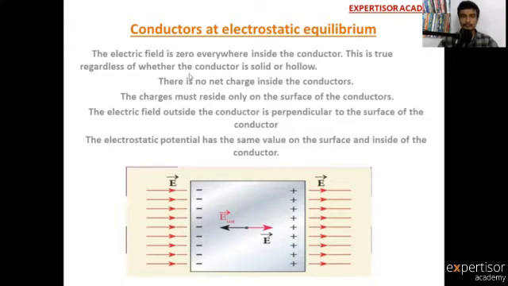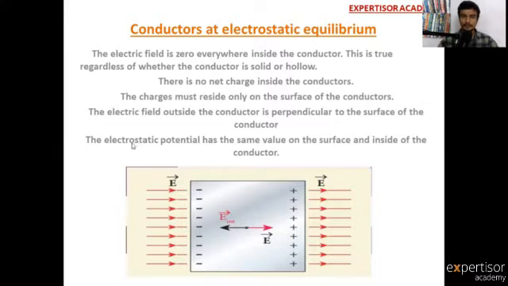Next property: there is no net charge inside the conductor. Next, the charges must reside only on the surface of the conductor. For the next, the electric field outside the conductor is perpendicular to the surface of the conductor. This is very important. Electric field outside the conductor is perpendicular to the surface of the conductor.